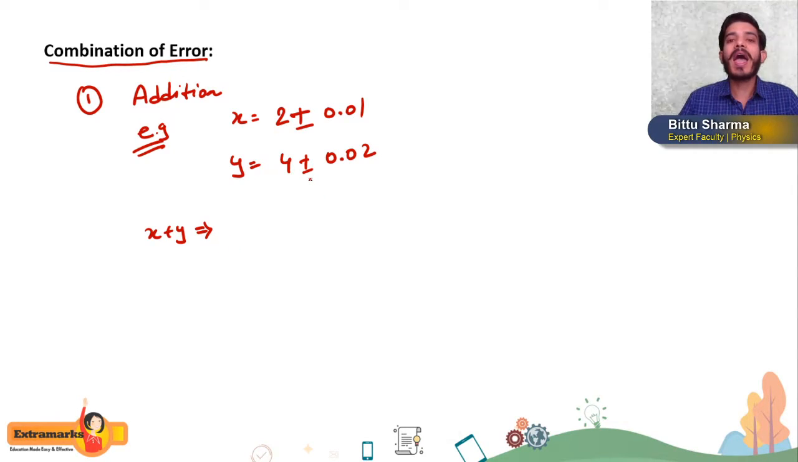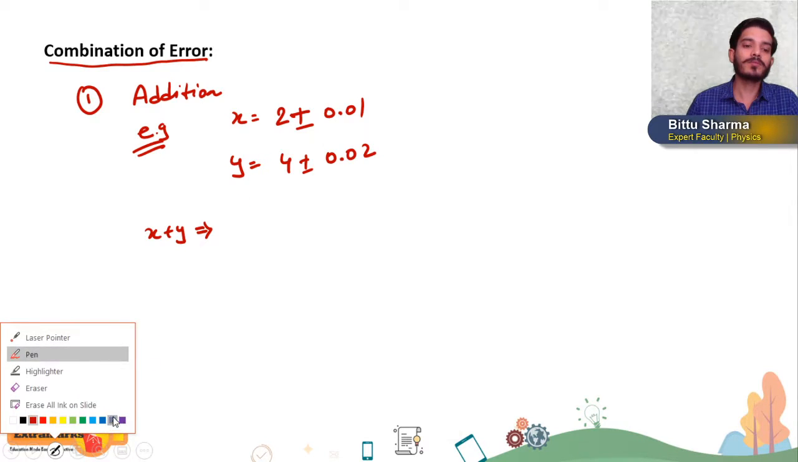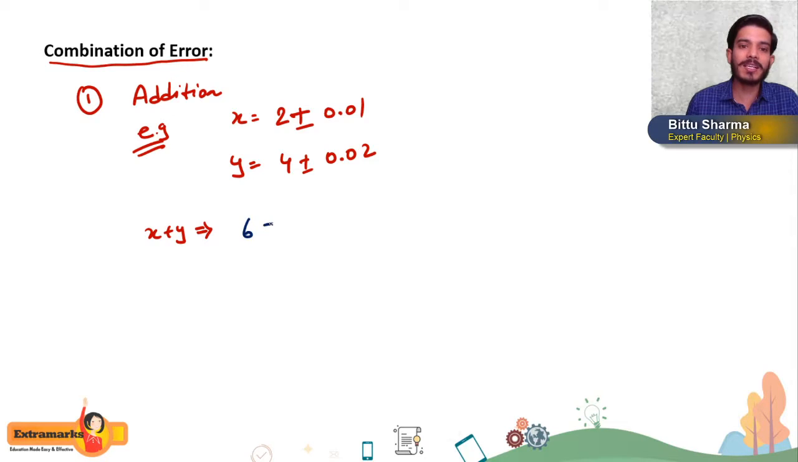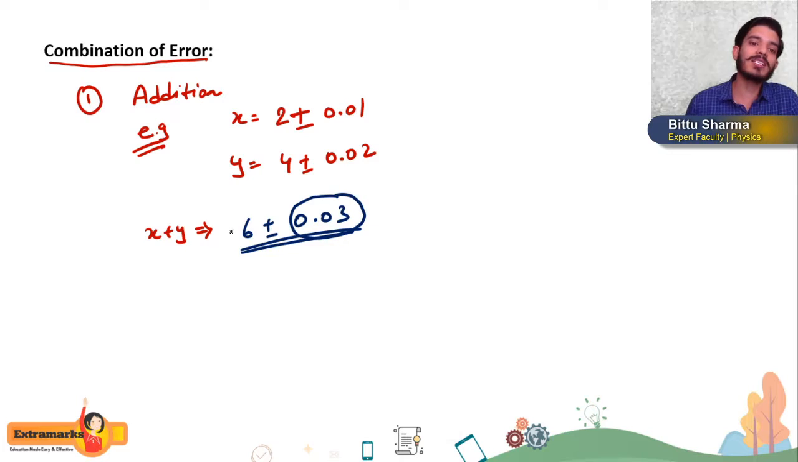Remember this thing, errors will always add. Again I am repeating, errors will always add. So x plus y will be 4 plus 2, 6 plus minus 0.01 plus 0.02, it will be 0.03. So this you have to remember: whether it is addition or subtraction, errors will always add.